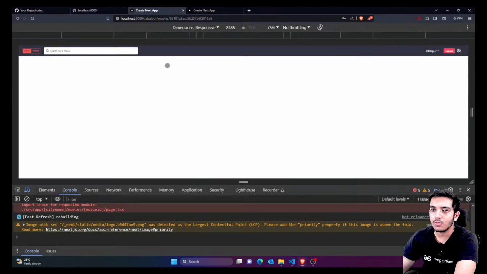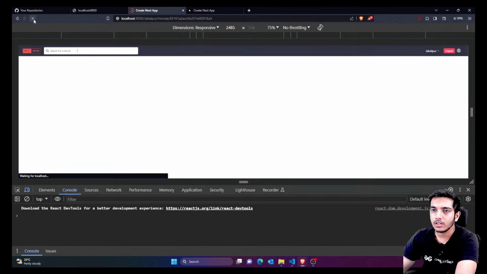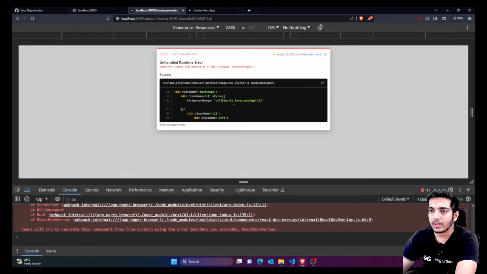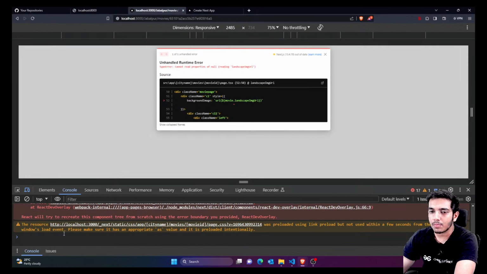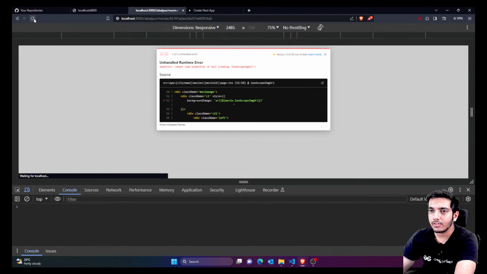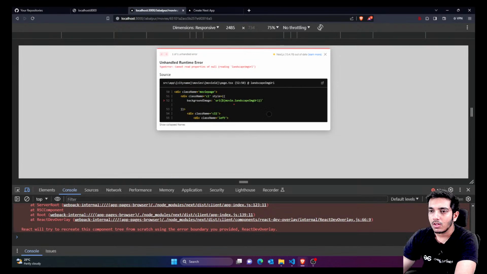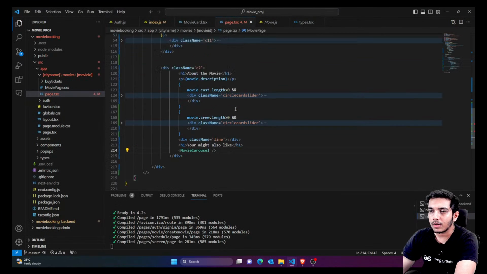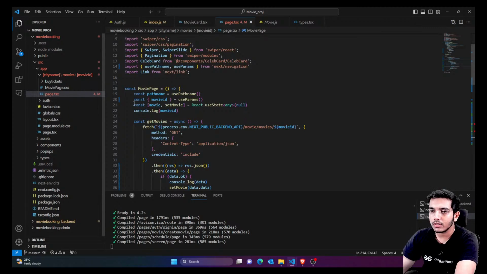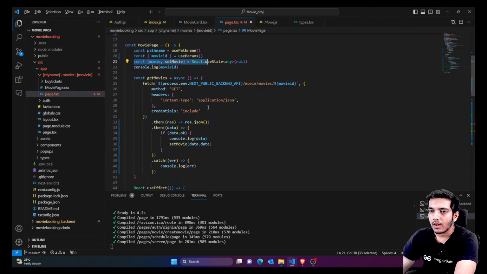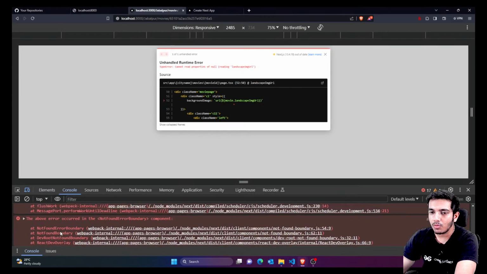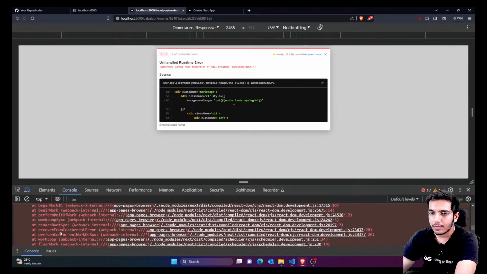So right now the page would look like this if I just refresh. And guys, here you can see the problem is the landscape image URL is not here. So the problem is, let me just retry here. We are trying to get the data, but the problem here is the movie hook is called, and we are also getting the movie, right? Let me just check.